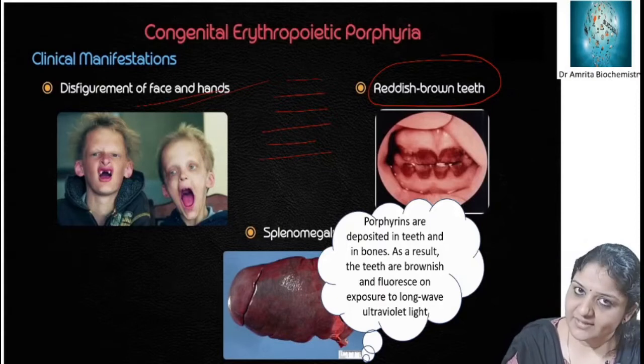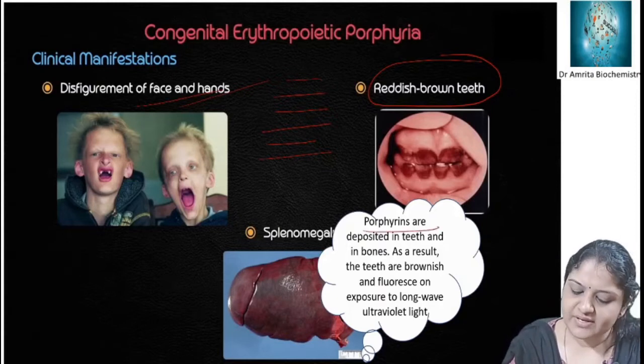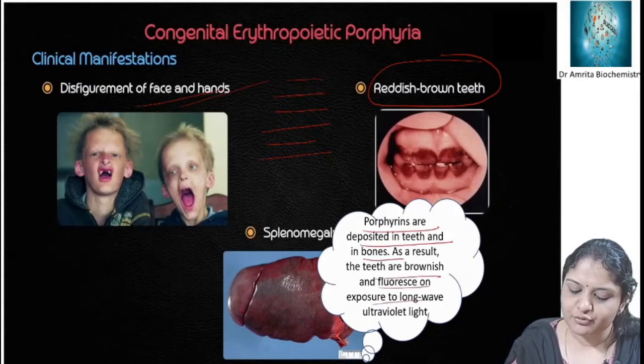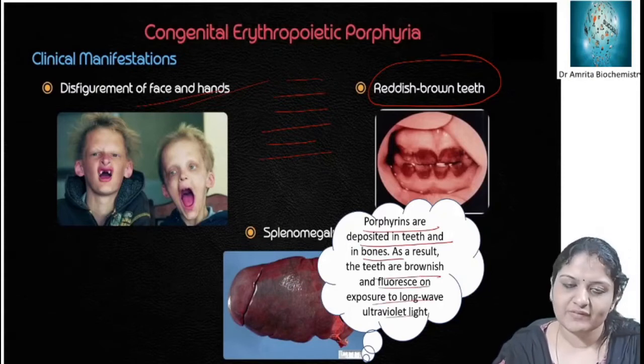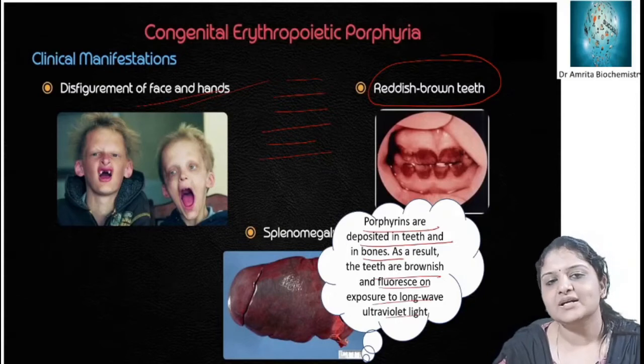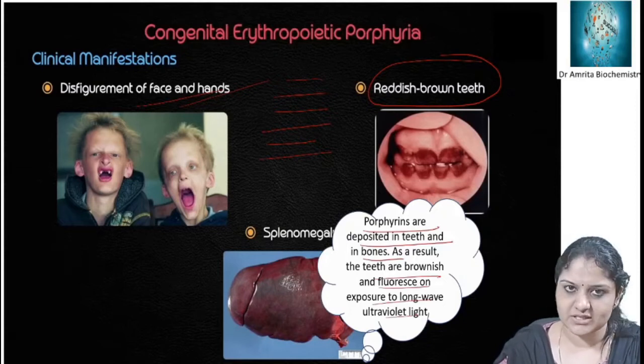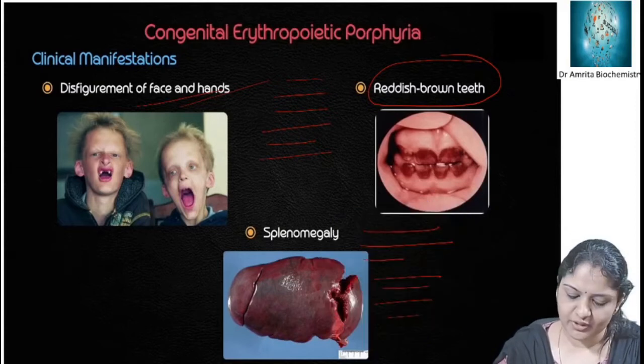So why are there reddish brown teeth? Porphyrins are deposited in teeth and bones. As a result, the teeth are brownish and they fluoresce on exposure to long wave ultraviolet light. So that is why the teeth are reddish brown in color.